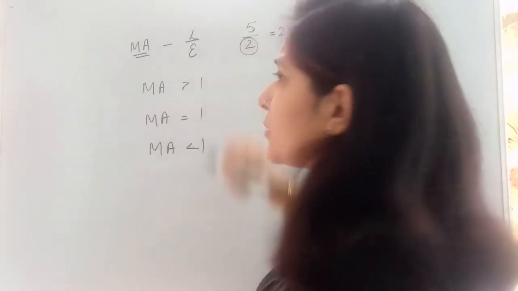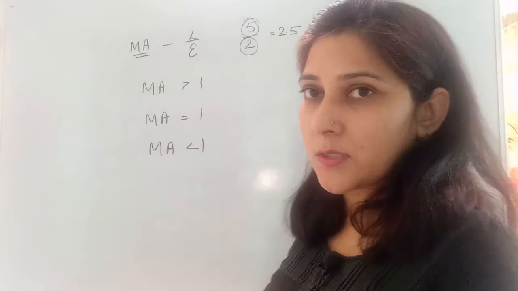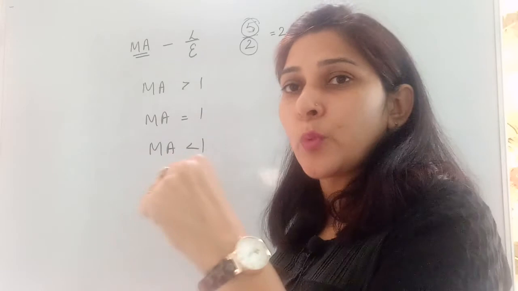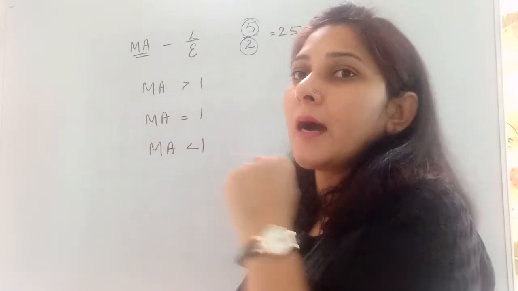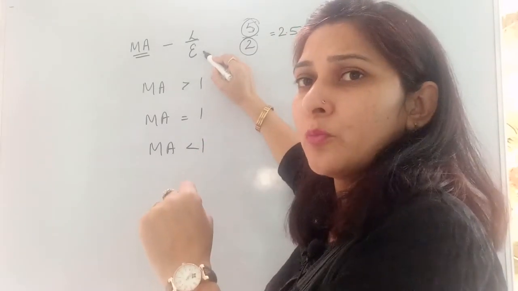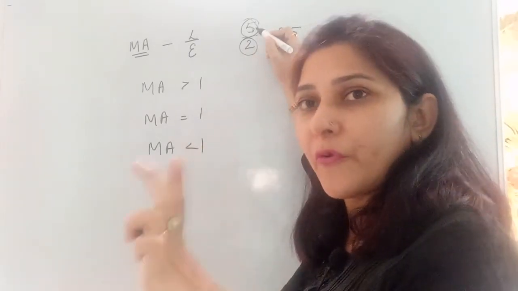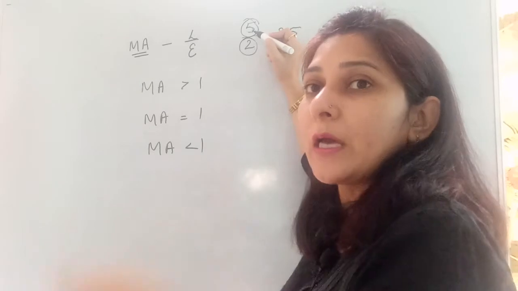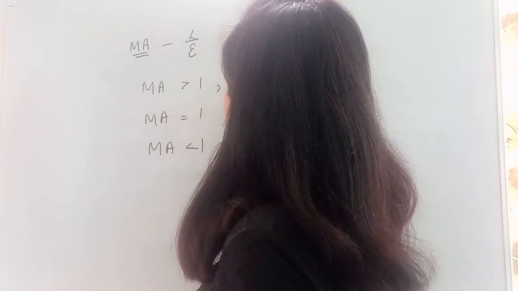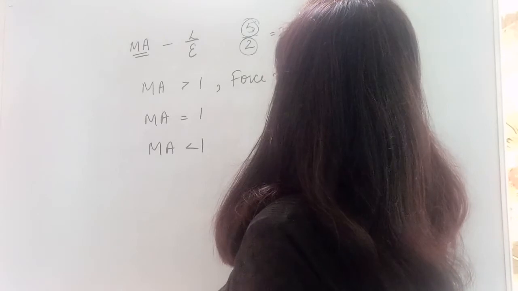Only 2 Newton of effort is applied to lift up a load of 5 newtons. मीन्स थोड़ा फोर्स लगाकर हमने ज्यादा काम कर दिया. Our machine is working as a force multiplier, because by applying little effort we are able to move a larger load. By applying only 2 Newton we are able to lift up a load of 5 Newtons. Our force is multiplied with the help of the machine. So if mechanical advantage is greater than 1, the machine is acting as a force multiplier.